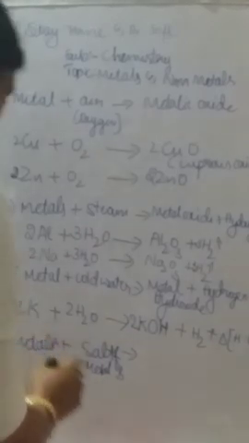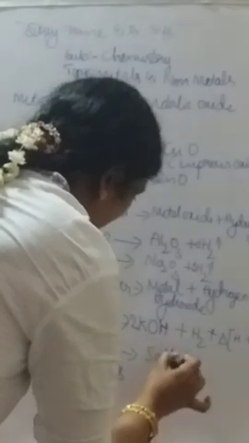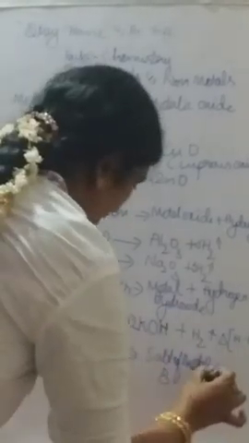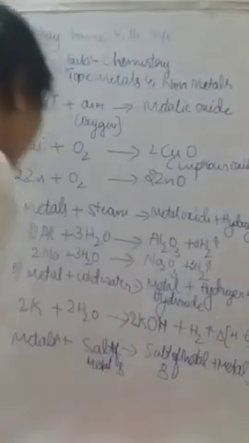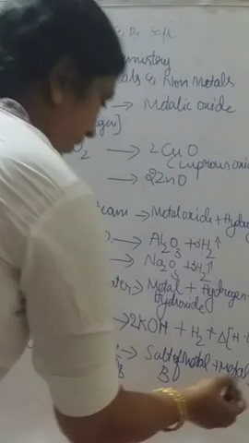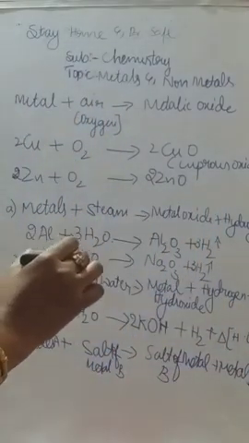Then salt of metal B reacts with metal A, forms a salt of metal A plus metal B. I mean here the displacement reaction, double displacement reaction, not displacement, double displacement reaction will take place. Keep in mind, okay. Let us take one example for you if you are getting a confusion.